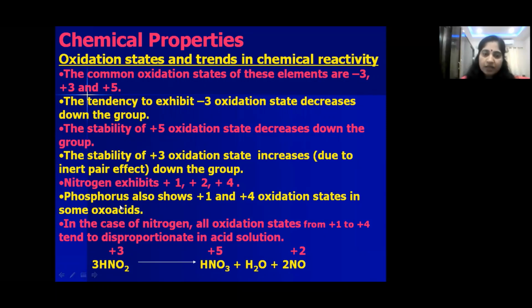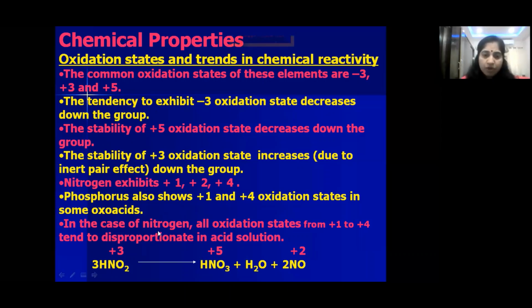Next, phosphorus also shows +1 and +4 oxidation states along with the common -3, +3 and +5. In oxo acids like phosphoric acid, phosphorous acid and hypophosphorous acid, phosphorus shows +1 and +4 oxidation states also along with -3, +3, +5. Okay, is that clear, children?